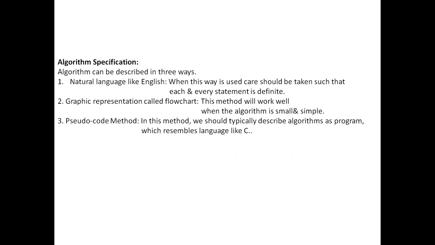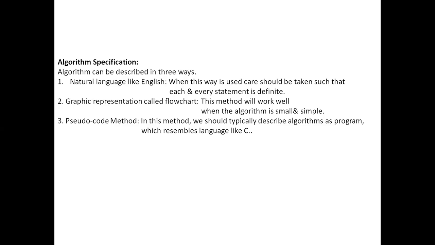Specification. Just now I told you something about the pseudocode method of specifying an algorithm. Actually, there are three ways you can describe an algorithm: natural language, graphic representation, and the pseudocode method. Natural language means using languages like our regular English language. But when you use English, you should ensure that there is no ambiguity and every statement is quite definite. This statement does this only, and doesn't do anything other than that. That is called definite.